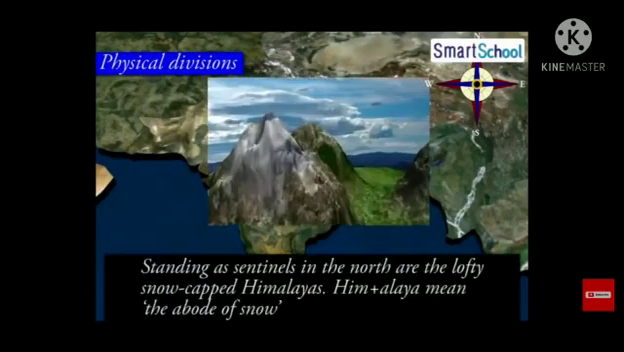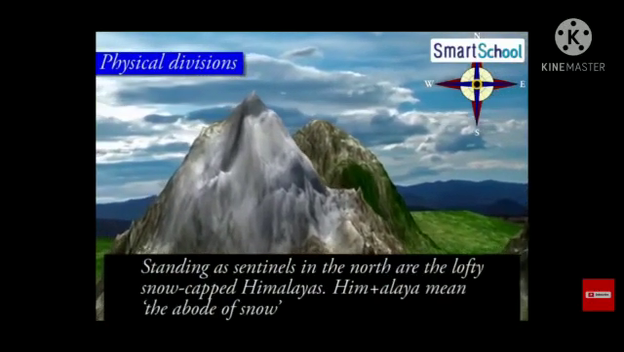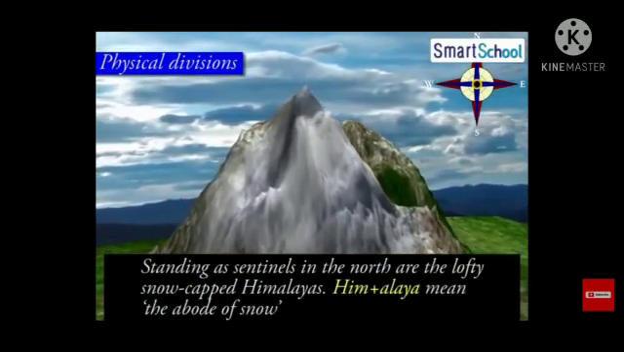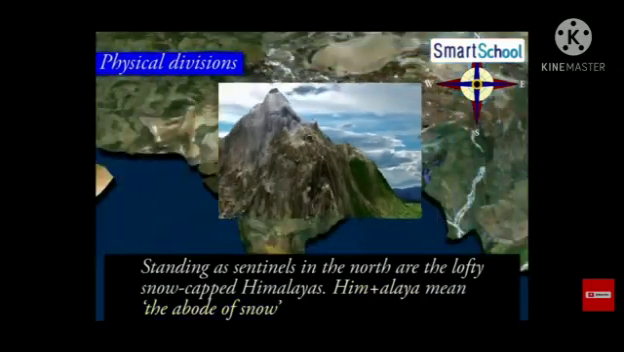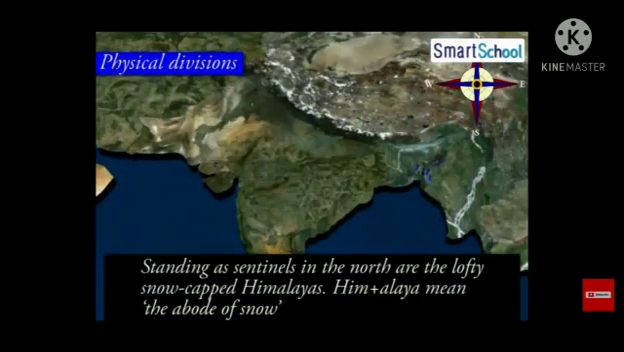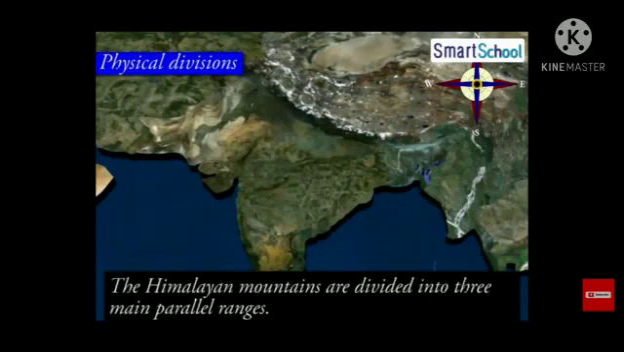Standing as a border in the north, we have the lofty snow-capped Himalayas. Himalaya means the abode of snow. The Himalayan mountains are divided into three parallel ranges.